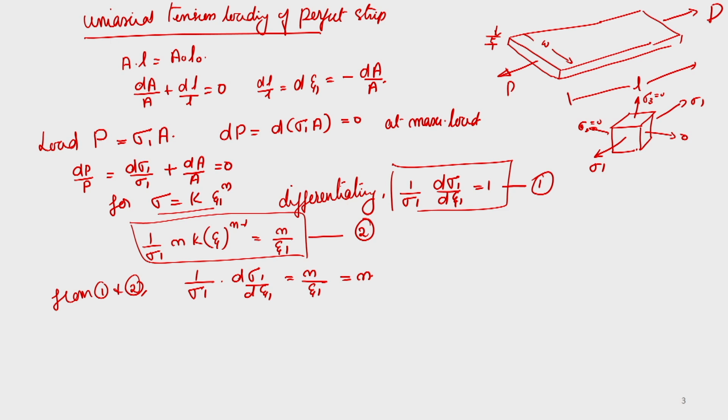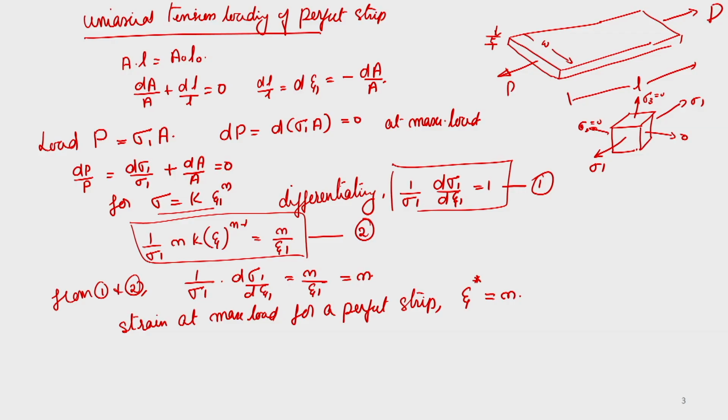So, that means the strain at maximum load, which we have discussed earlier, for a perfect strip, we can say that this epsilon star is equal to n. That was good. So, diffuse necking cannot occur in one region, that is another thing.